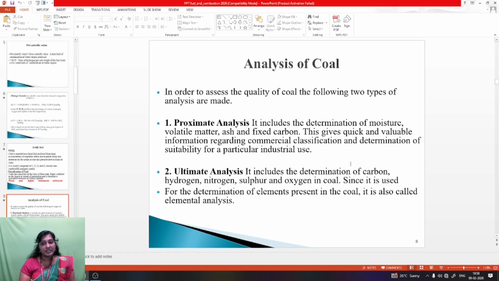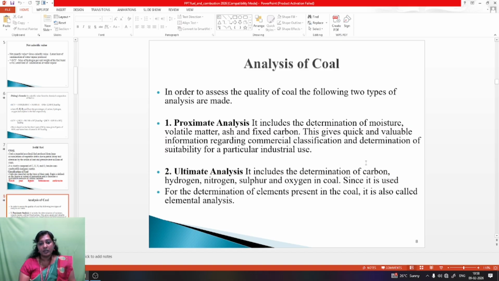Then analysis of coal. In order to assess the quality of coal, there are two types of analysis. First one is proximate analysis, second one is ultimate analysis. Proximate analysis includes the determination of moisture content, volatile matter, ash and fixed carbon. This gives quick and valuable information regarding commercial classification and determination of suitability for a particular industrial use.